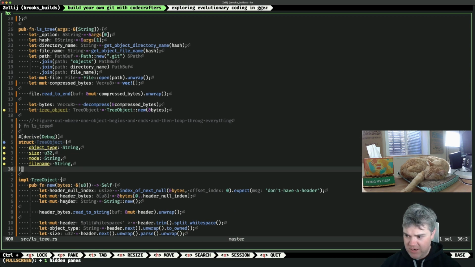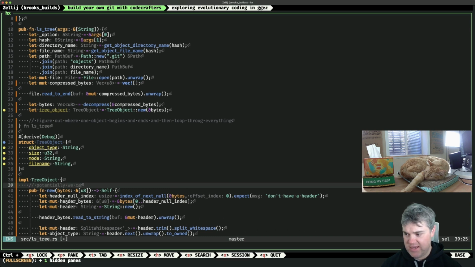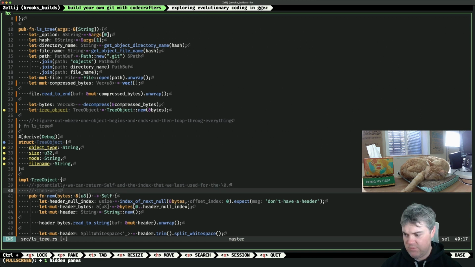So what I might want to do is, from the tree object here, we could return self and the index that we last used for the null. Then we can use that to generate the next object.